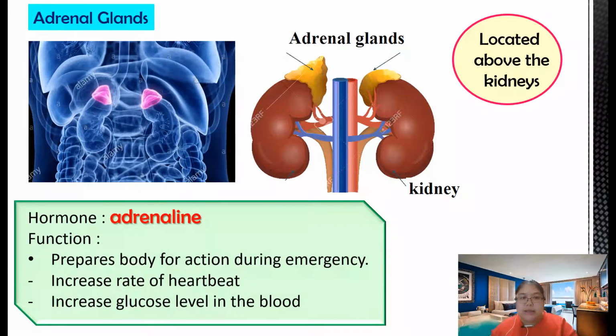We're going to see the adrenal gland. This one is your kidney. Above it we have the adrenal gland, located just above the kidney. What hormone does it produce? Adrenaline. Okay, adrenaline.